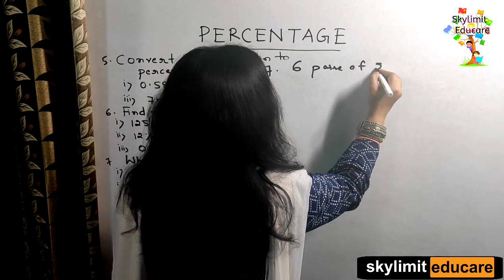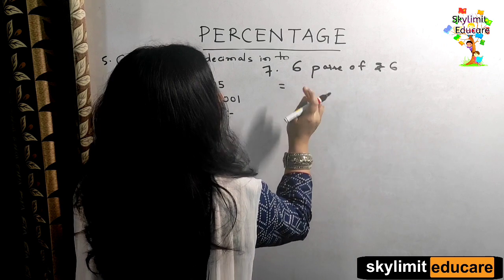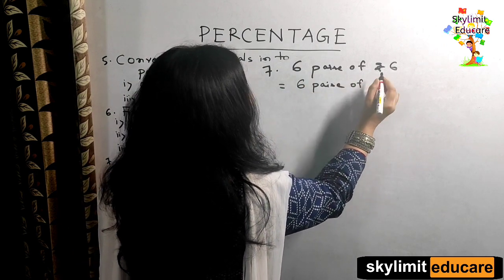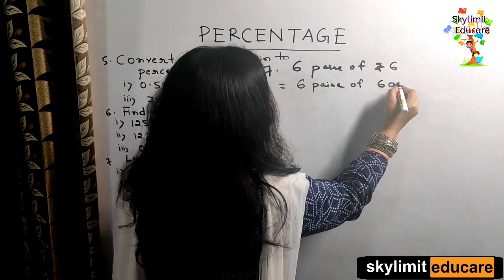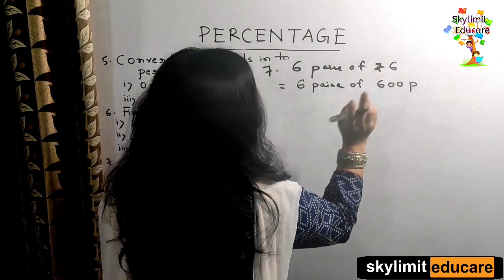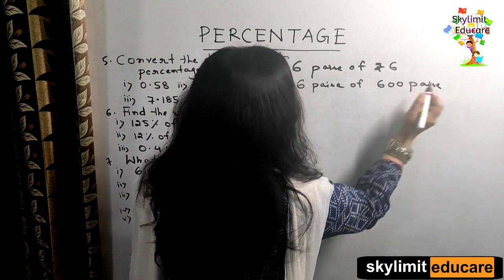6 paise of rupees 6. So let us convert it. As I told you, we'll convert it. Let us keep 6 paise. 6 paise will stay, and we convert rupees 6 to paise. We know that 1 rupee is 100 paise. So rupees 6 will be 600 paise. Now we have converted both of them into the same system of unit.